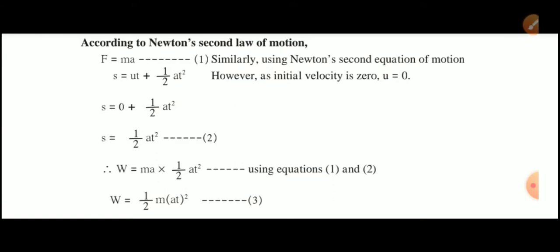Therefore work done W is equal to ma into half at square. We have substituted the value of s, which is half at square, and the value of F, which is ma. So W is equal to half m into (a t) whole square.